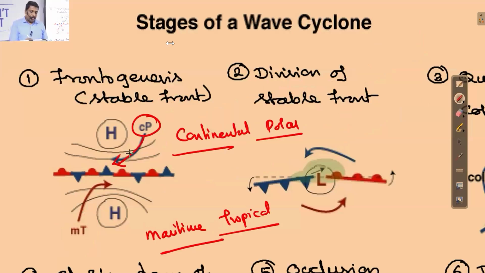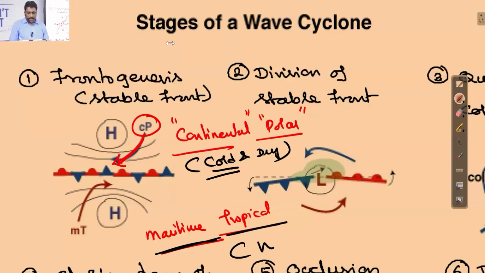So what is the meaning? The so-called air mass or wind, what I write it as CP, comes from where? It comes from polar region, and it is coming from continental region. Continental means it is coming from land. Polar regions means it is coming from colder region. Very simple. What is the meaning if you ask me? It simply says these are cold and dry winds. Why it is cold? Because it is coming from polar region. Why it is dry? Because it is coming from land.